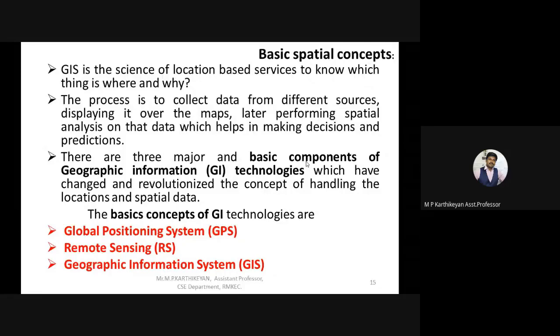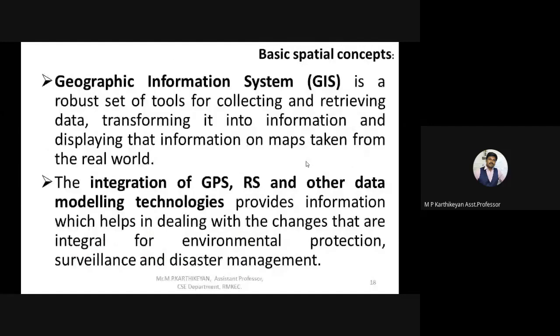Remote sensing is getting data of the globe from various parts of the world through resources like satellites, aircraft, and recently drones as well. So geographic information systems use GPS as well as remote sensing techniques.